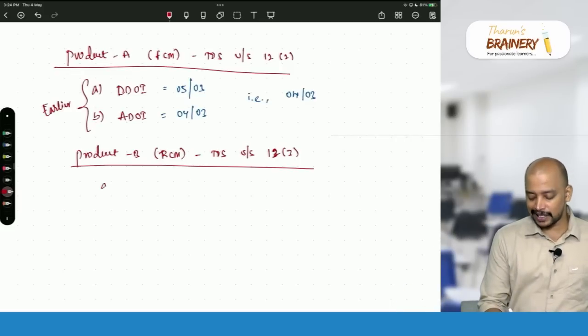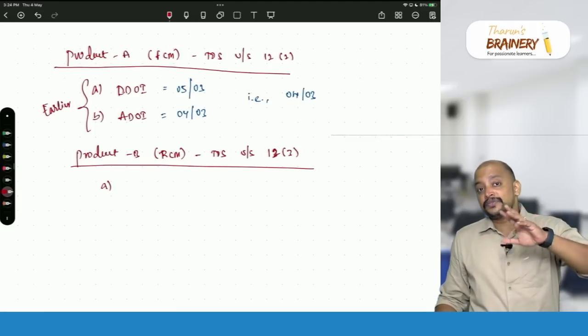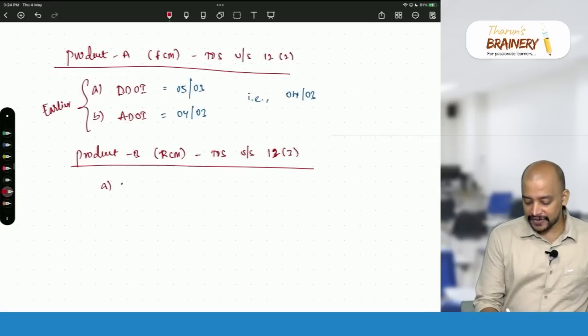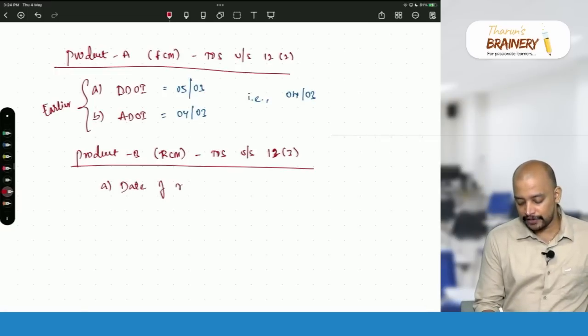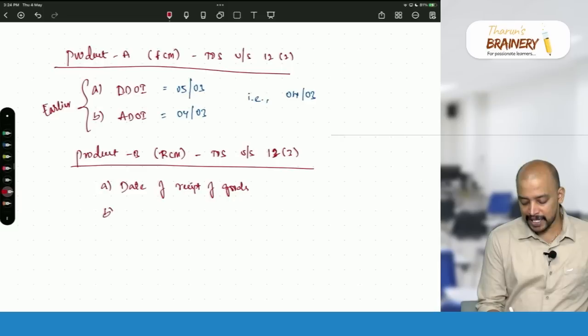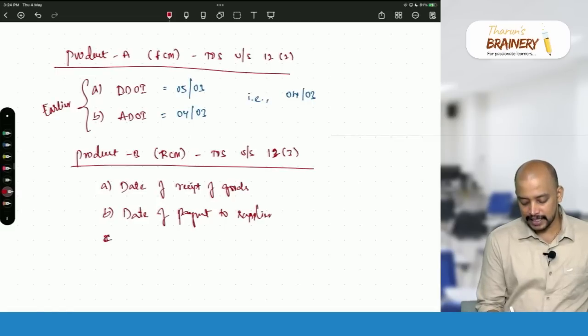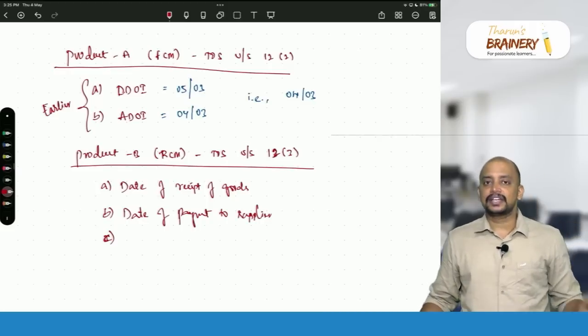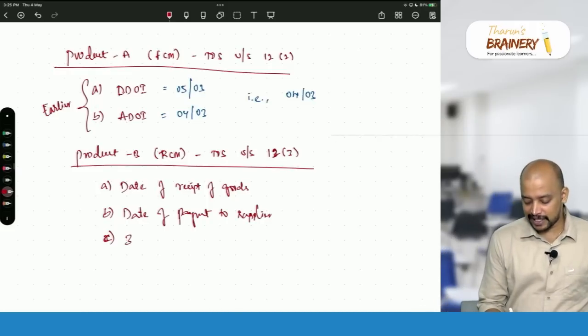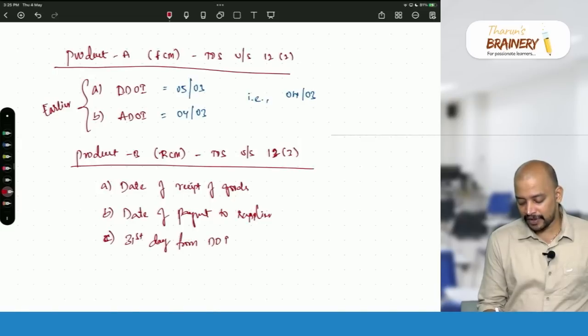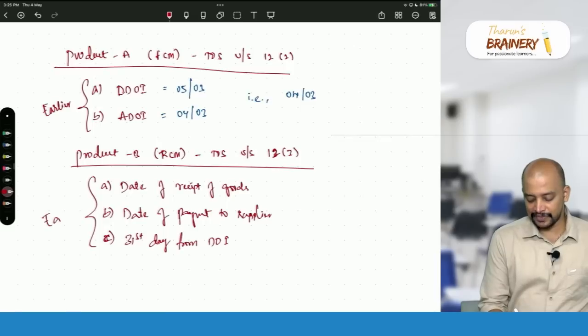First, A, the date on which goods are received, the date of receipt of goods; then B, date of payment to supplier; and then C, 61st or 31st. In case of goods, we need to take the 31st day from the date of invoice, whichever is earlier will be taken.